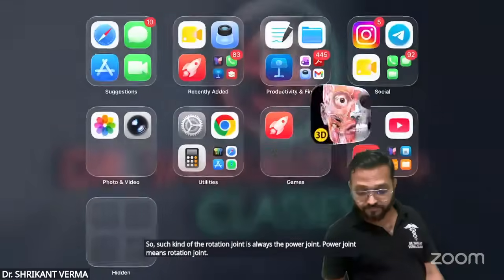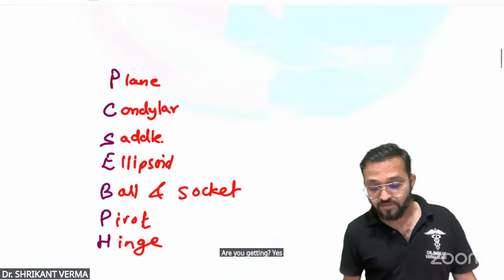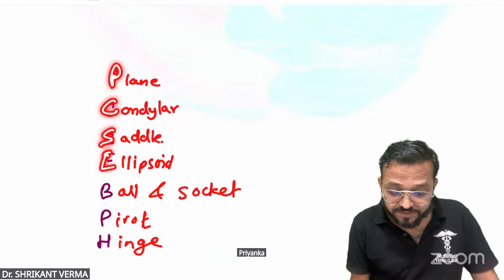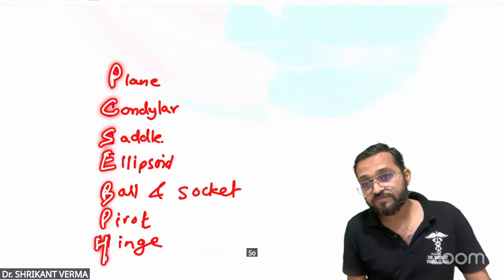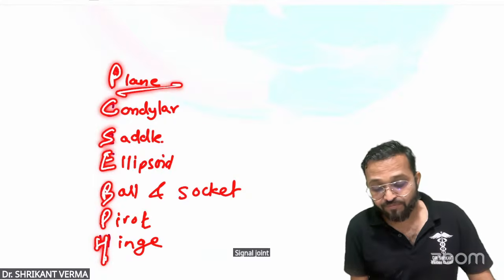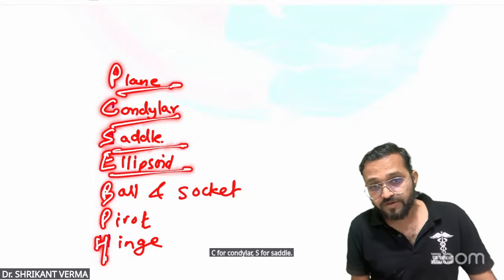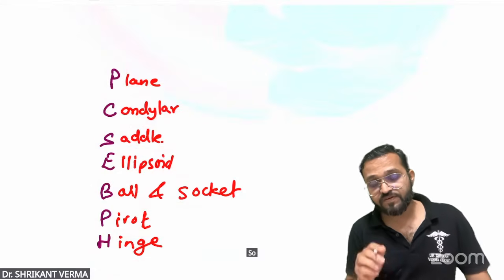Are you getting? Here is a funny way to remember: Priyanka Chopra se bahut pyar hua. So these are the different kinds of synovial joint. P for plain synovial, C for condylar, S for saddle, E for ellipsoid, B for ball and socket, P for pivot, H for hinge. So this is a funny way to remember.